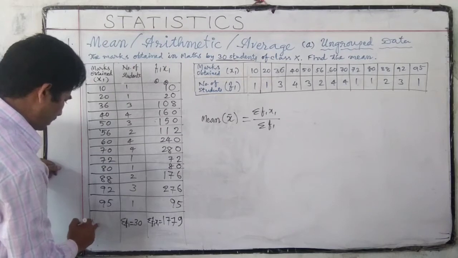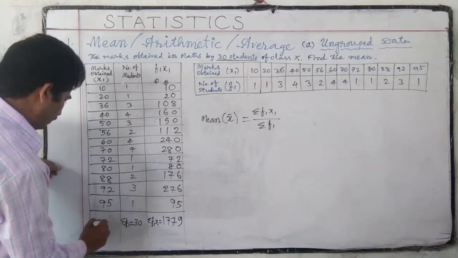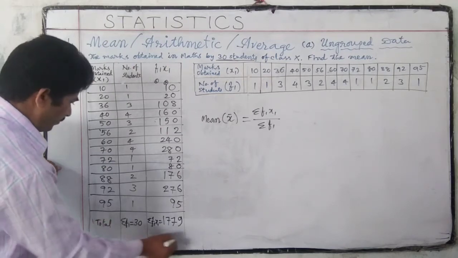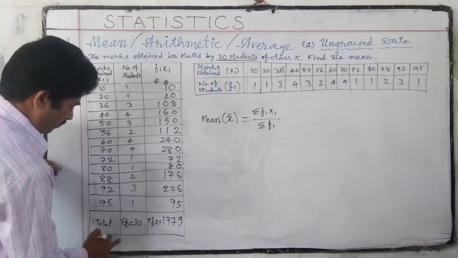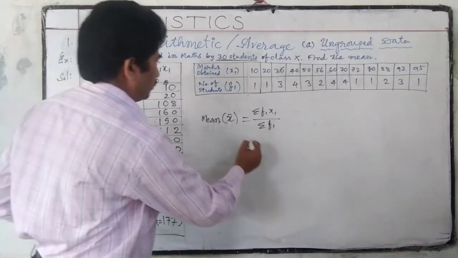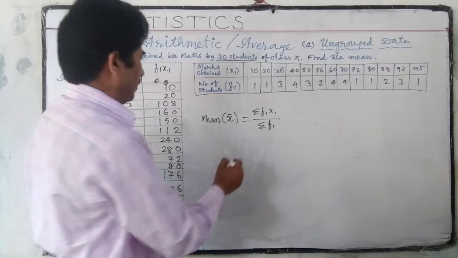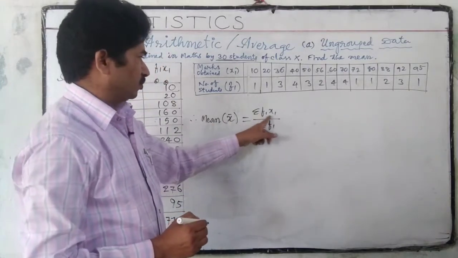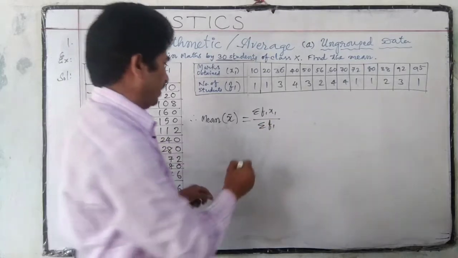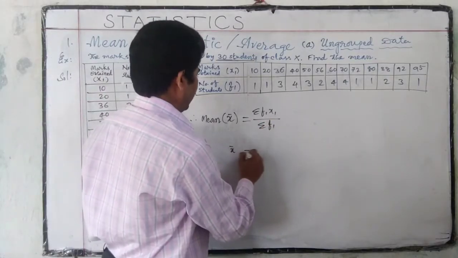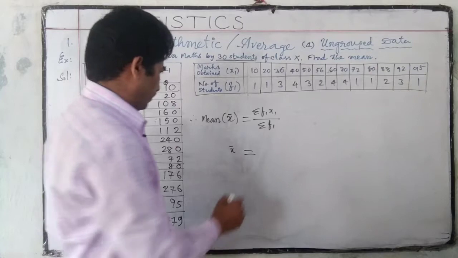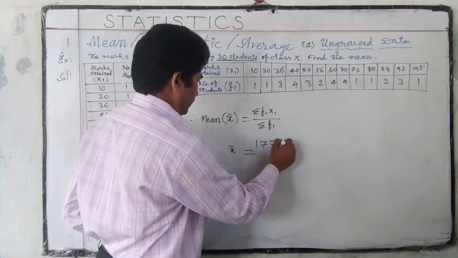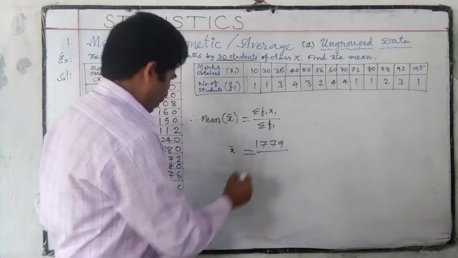So this is the total summation. Now we have to substitute these values in this formula. Therefore mean, x bar, is equal to sigma f1 x1 by sigma f1. X bar is equal to 1779 by 30.